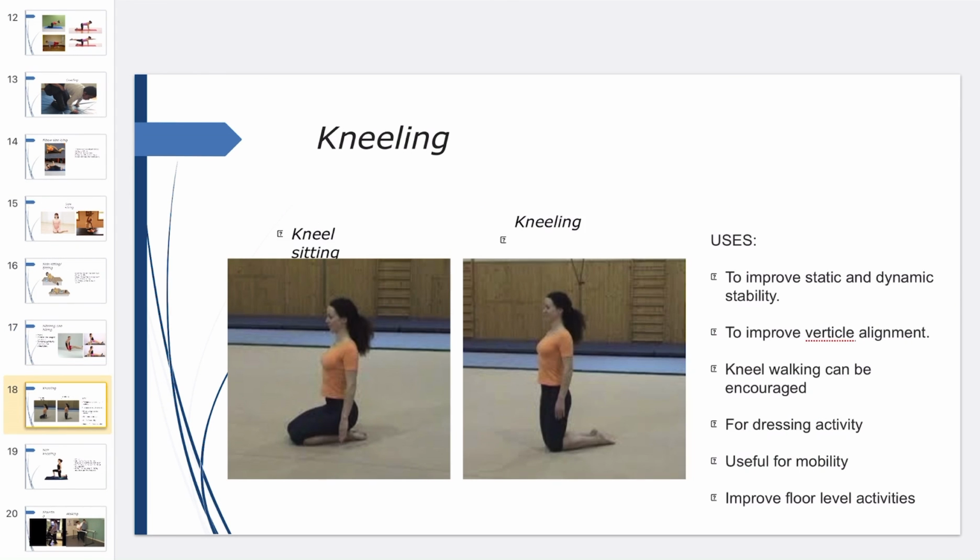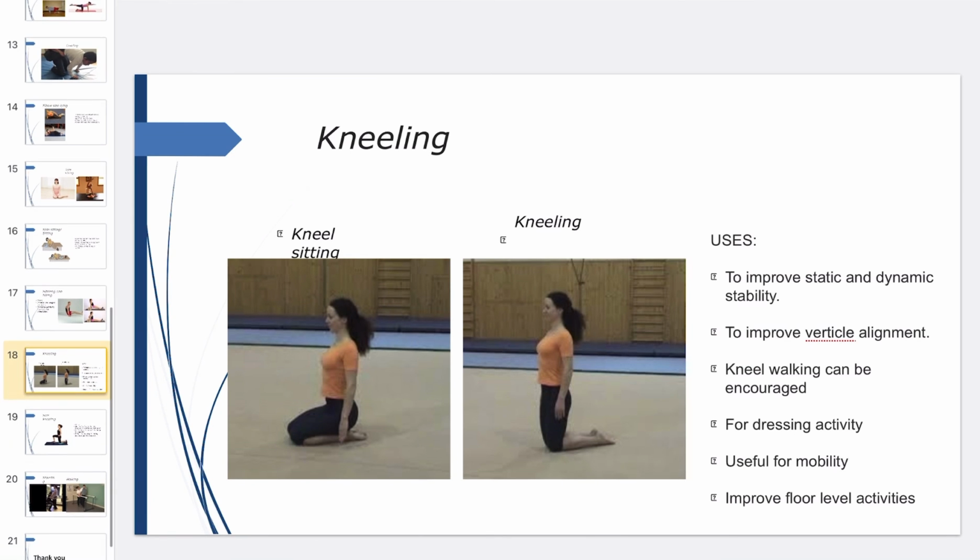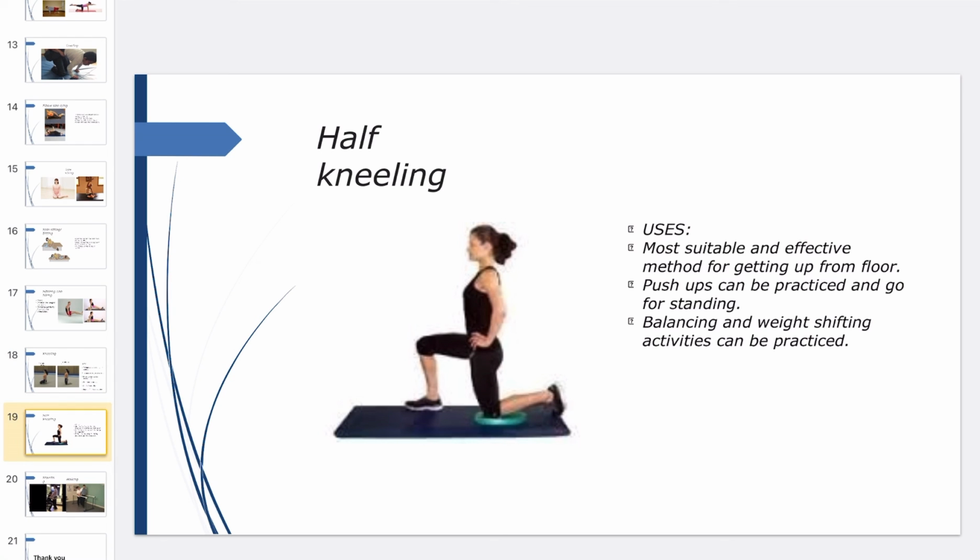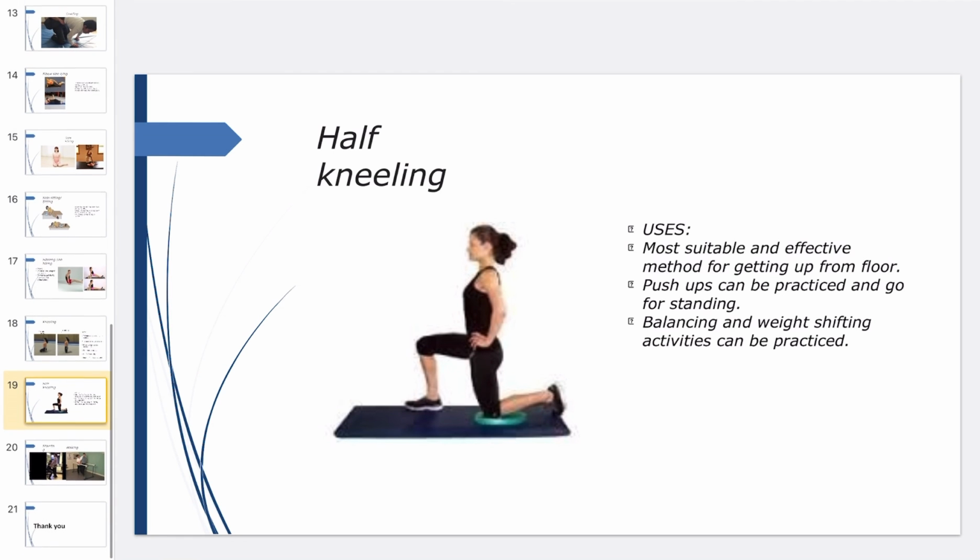Kneeling, kneel sitting and kneeling, to improve static and dynamic stability, to improve vertical alignment. Kneel walking can be encouraged for dressing activity, useful for mobility, improves floor level activities. Half kneeling is a more suitable and effective method for getting up from the floor. Push-ups can be practiced and go for standing. Balancing and weight shifting activity can be practiced.